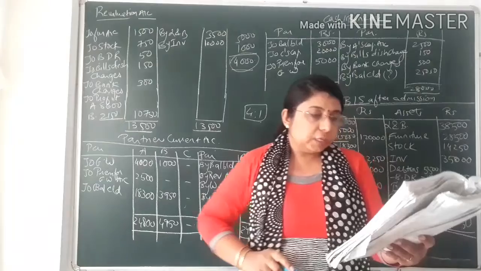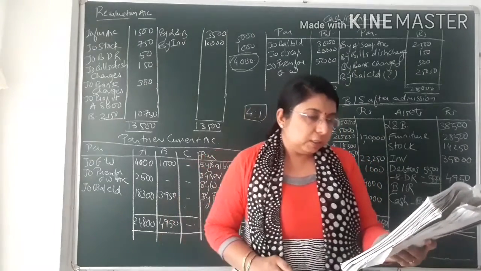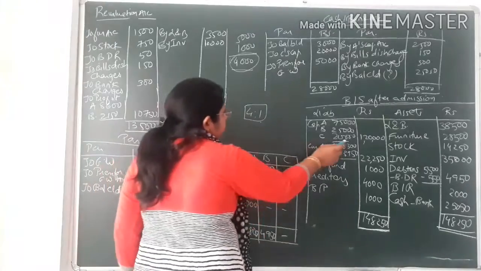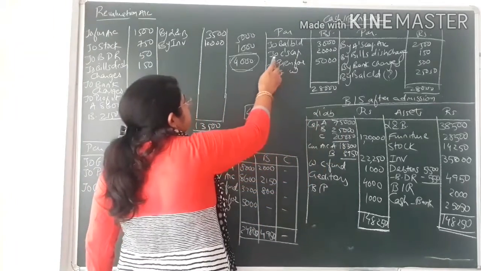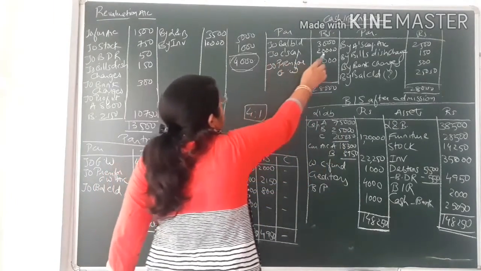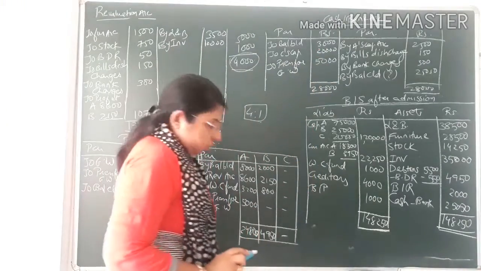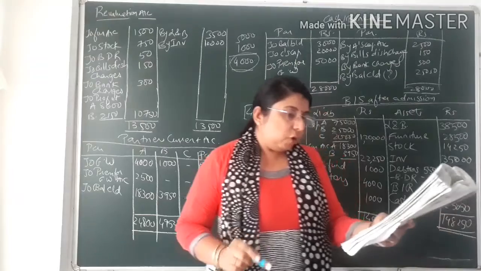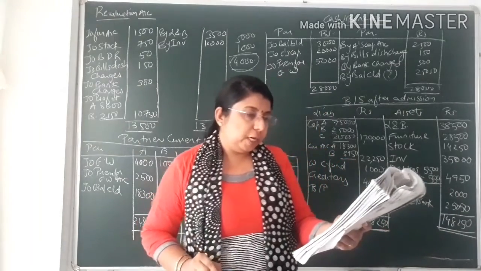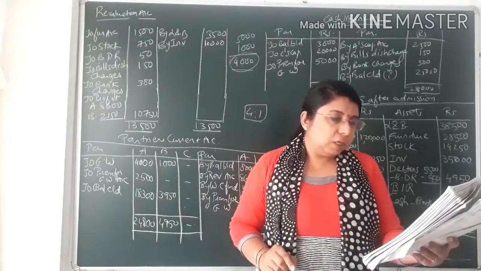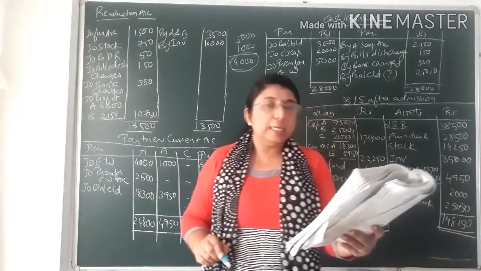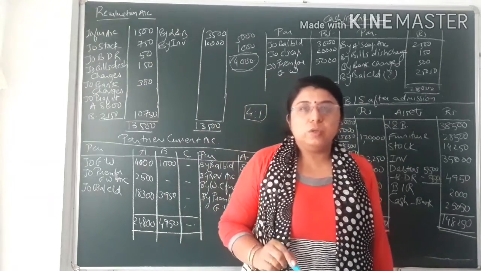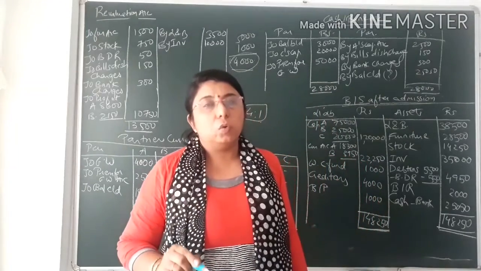Now looking at the first adjustment, C will bring rupees 20,000 as capital. That posting we have already done. You can see on the liability side I have written 20,000, and on the cash account debit side I have written to C's capital account, that is 20,000. He is also bringing his share of goodwill. See, it is given: for his 1/5 share of profit and rupees 5,000 as his share of goodwill in cash. So his goodwill share is rupees 5,000, and he is bringing that amount in cash.